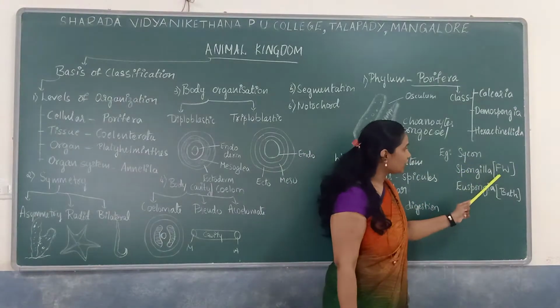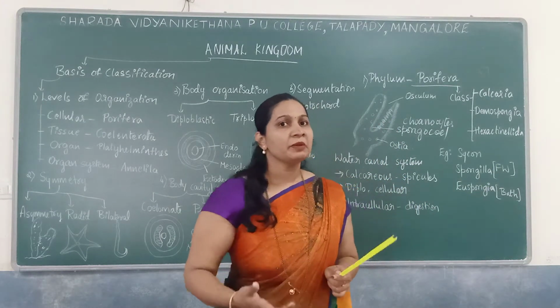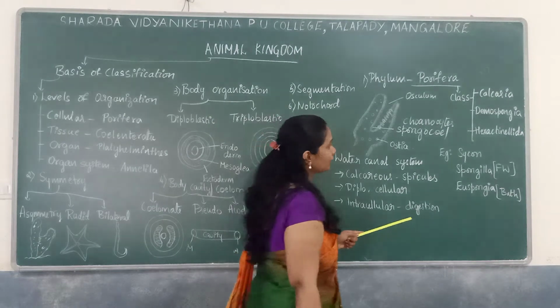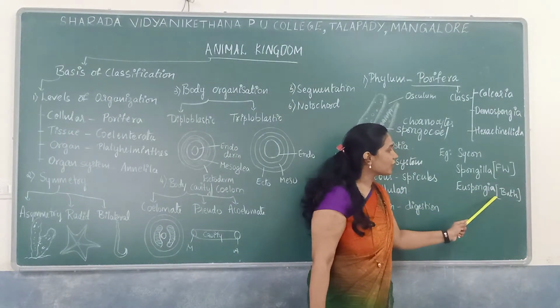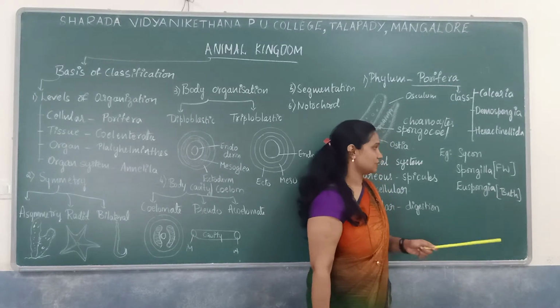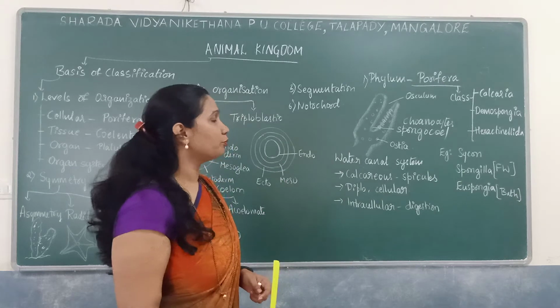Spongilla is commonly known as a freshwater sponge. Most of the members are marine, so it is one of the important freshwater sponges. Euspongia is commonly called bark sponge. This is regarding the phylum Porifera.